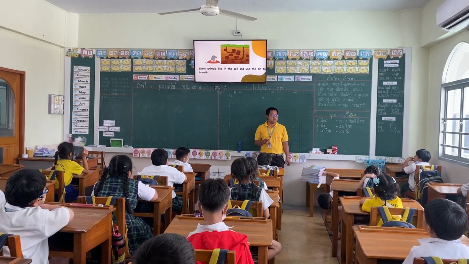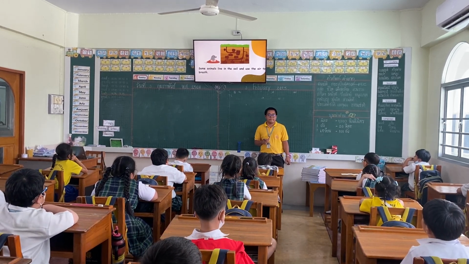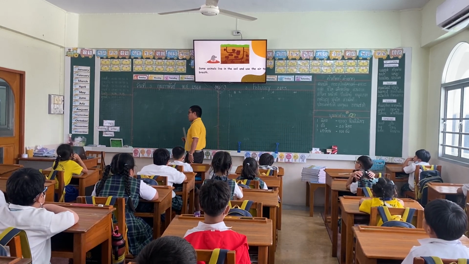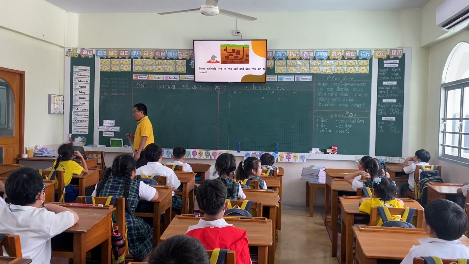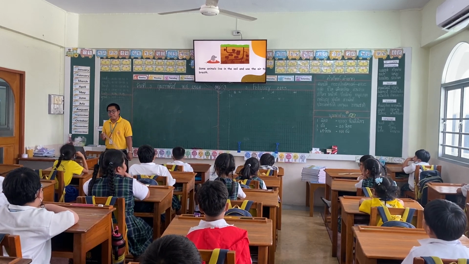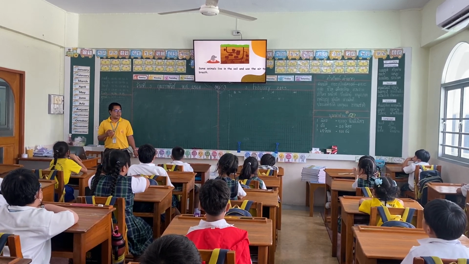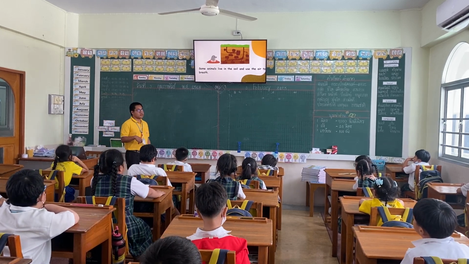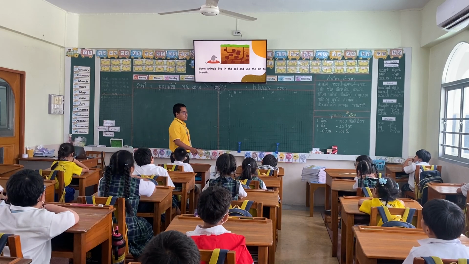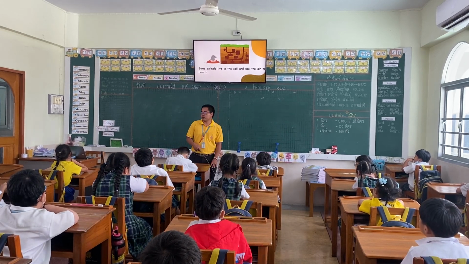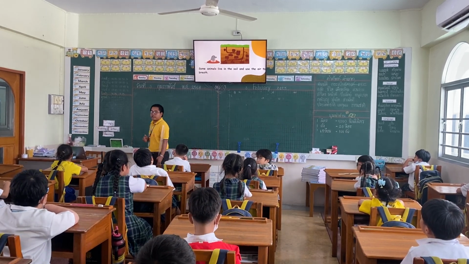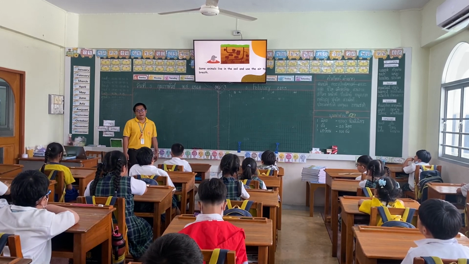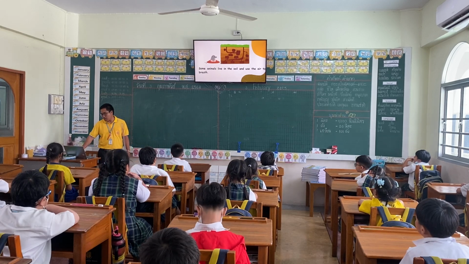So we have mole, some spiders, some birds. What else? Some rabbits, yes. Worms, very good. So they are the ones that use the 25% in the soil.